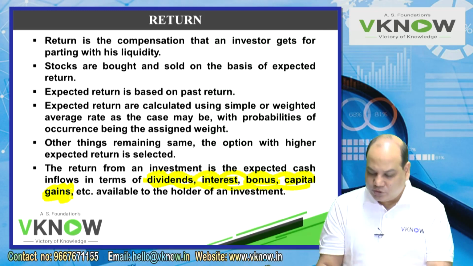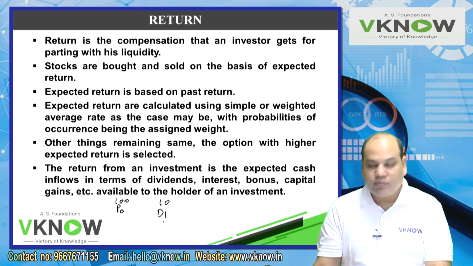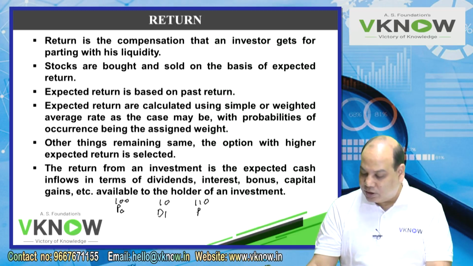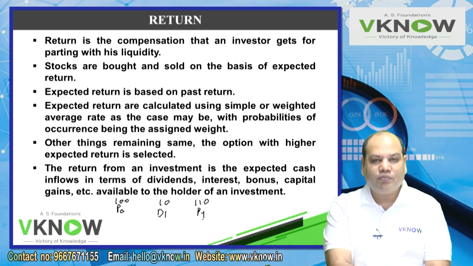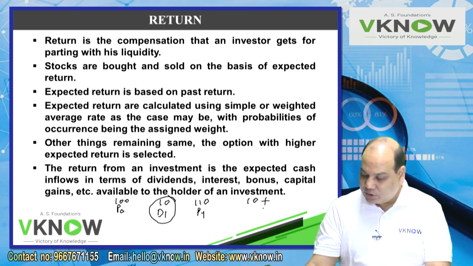So if you buy a share for 100 rupees, that I will call P0, it gives you 10 rupees dividend, that I will call D1, and its price is 110 rupees after year 1, let us call it P1. So what is your return? Your return here is sum of the two things, 10 rupees dividend plus capital gain 10 rupees.